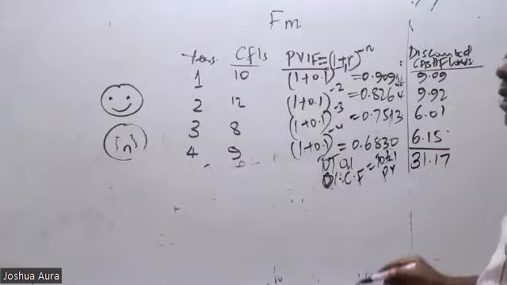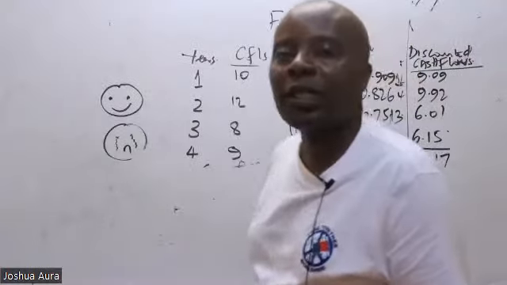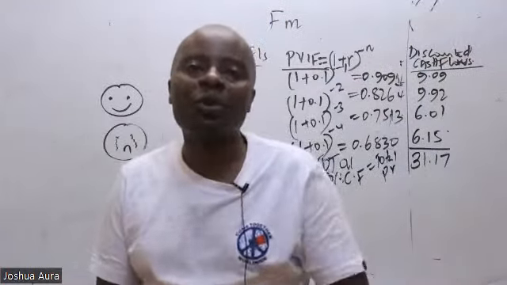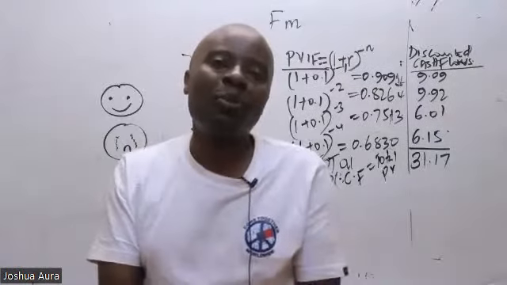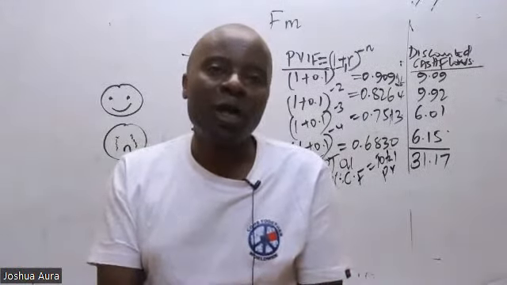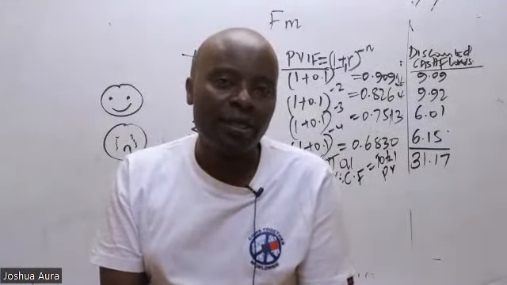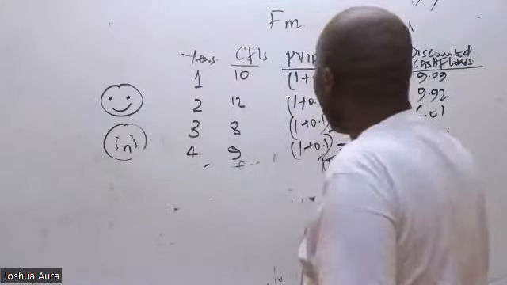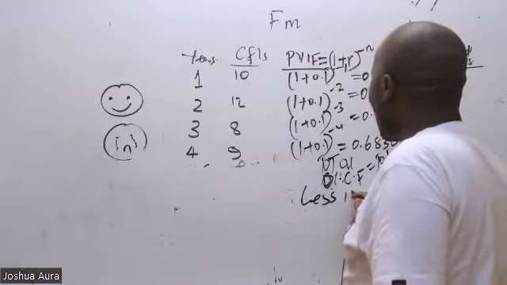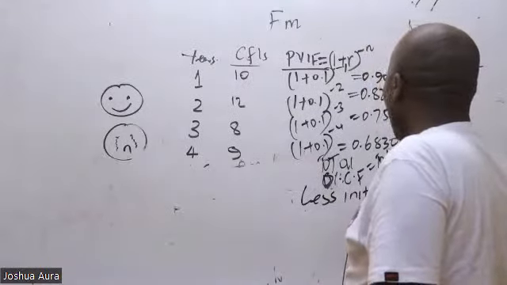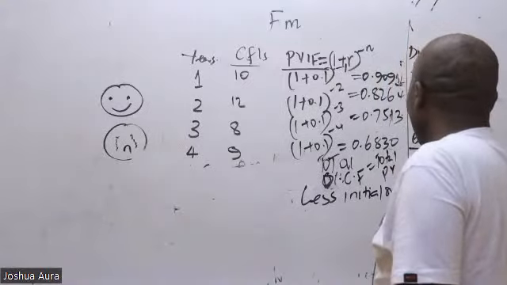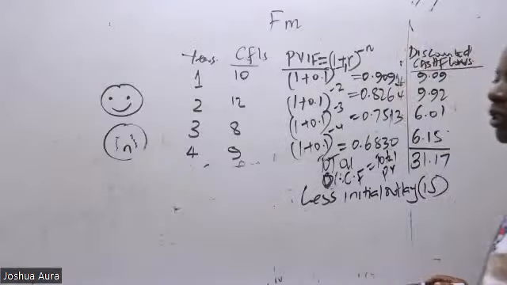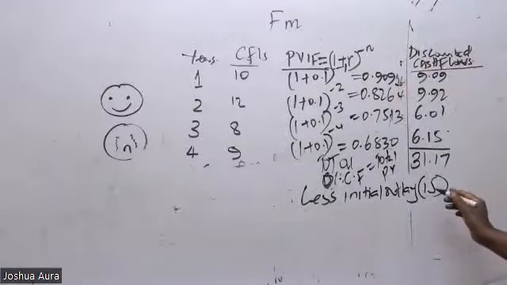31.17. Now, once you get the total present value, then the next thing will be for you to subtract your cost of the project. You subtract your initial outlay. It's called initial outlay. So you less initial outlay. Is there somebody who could remind us? I remember it was 15. The initial outlay was 15.